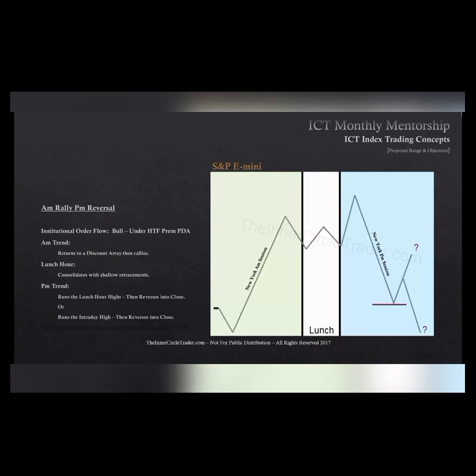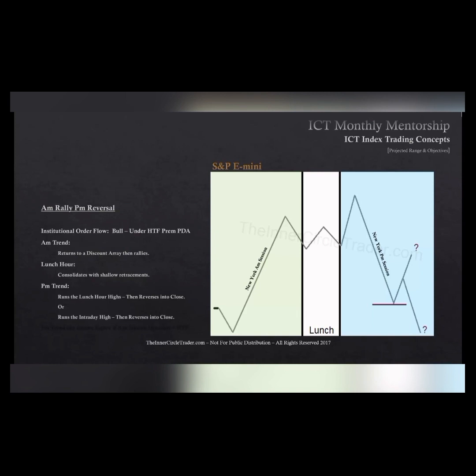The PM trend runs the lunch hour highs, then reverses into the close, or it runs the intraday high, then reverses into the close. So it could create a higher high in the PM session that was seen on the intraday, or it could just simply run above the lunchtime hour and then reverse there. So in other words, it could create a lower high than was formed in the New York AM session.